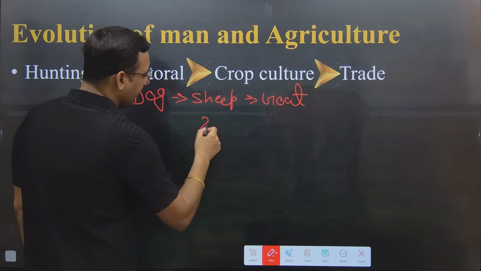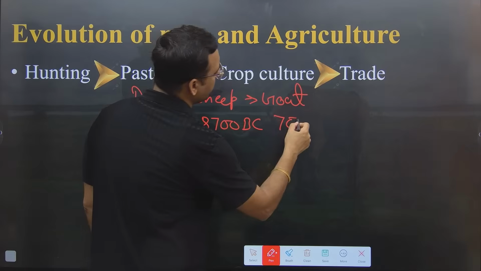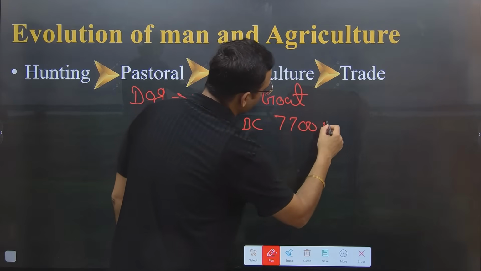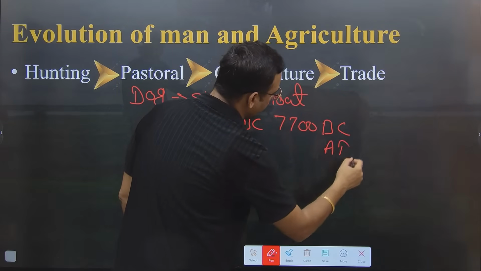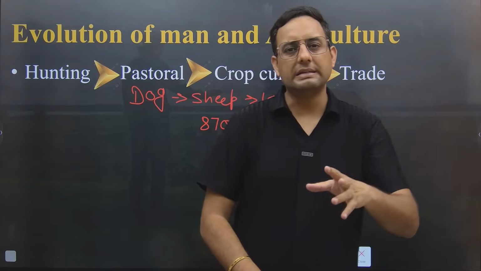Do you know what is 8700 BC, what is 7700 BC? Do you know the meaning of BC? Because one word is BC and another word is AD. BC and AD are related to the birth of Jesus Christ.